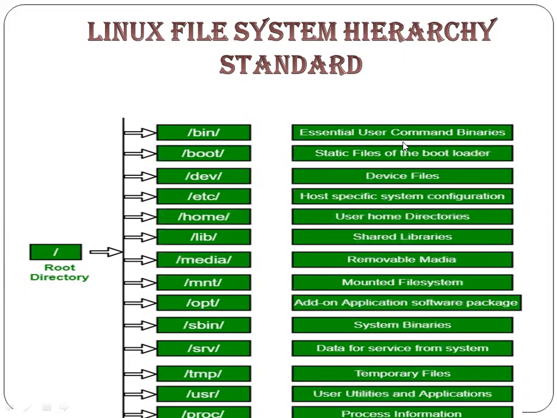See. Now bin has essential user command binaries. Boot has static files of the bootloader. Dev is the device files. Etc is the configuration files, which configure your system, how much space it has, how it will be operating. All this configuration is in etc. Home is the home directory. Most probably your home directory will be on the C drive. Lib has some libraries which are shared with the users and end users. Media is for removable media. Mnt is for mounted file systems. These are all what we have.